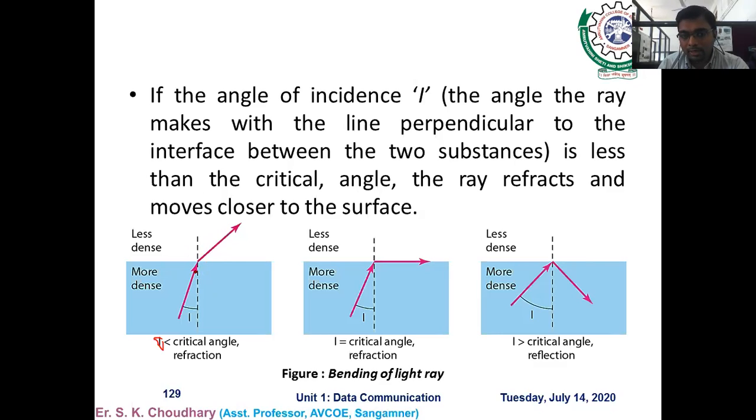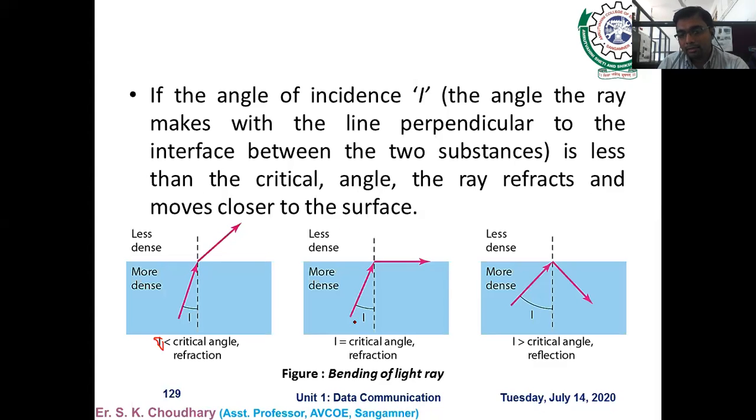So because of that, what happens? This ray loses its path and is bent a little bit, or you can say refraction happens. So whenever light moves from a more dense medium to a less dense medium and the angle of incidence is less than the critical angle, refraction occurs.